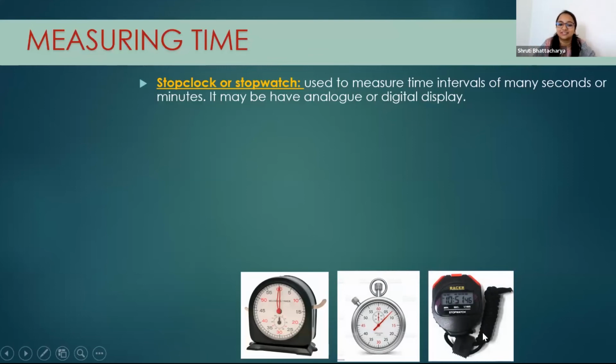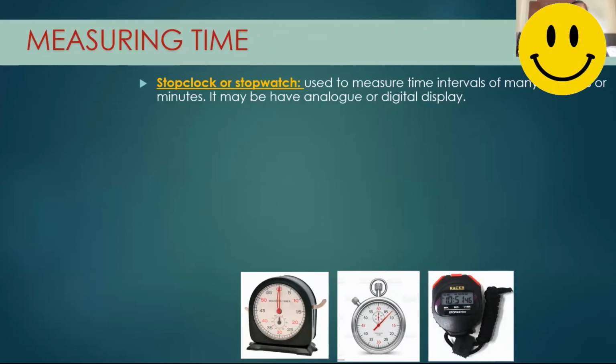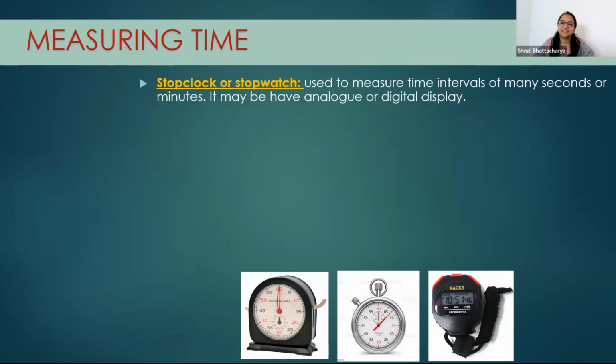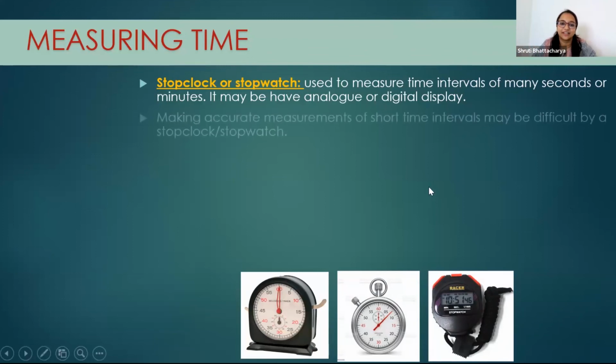Which one have you seen? I've seen the digital one. Digital one, right? Okay, so these are actually used during a track race, or some swimming race or anything, mainly to measure an interval of time.